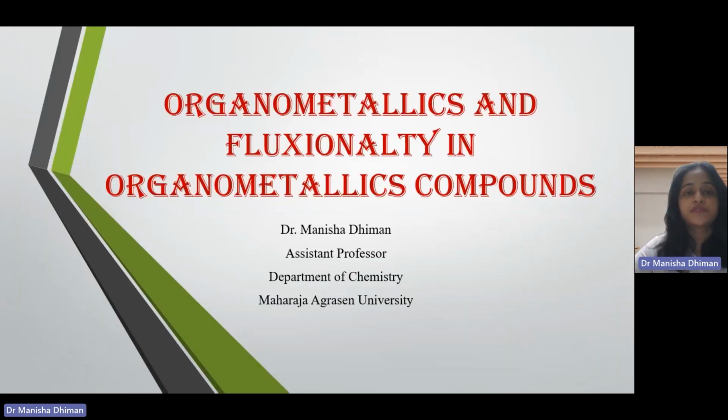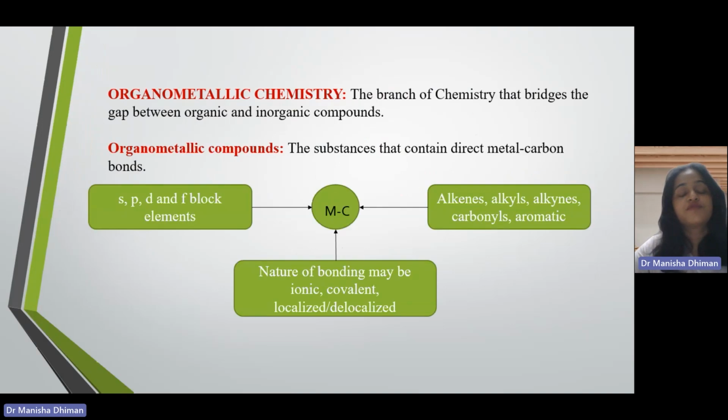The topic which I'm going to discuss is organometallics and fluxionality in organometallic compounds. Organometallic chemistry is a vast branch of chemistry that bridges the gap between organic and inorganic compounds. The term organometallics basically comprises two things, organo and metallic. Organo means something that is made up of carbon, and metallic is any metal.